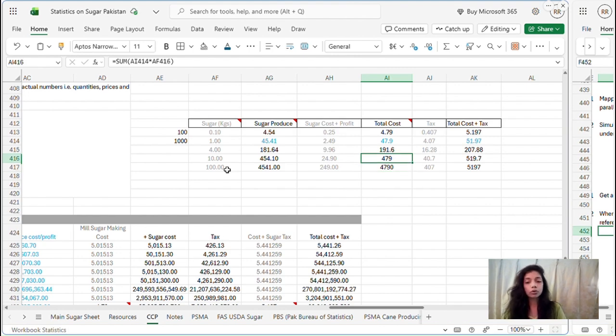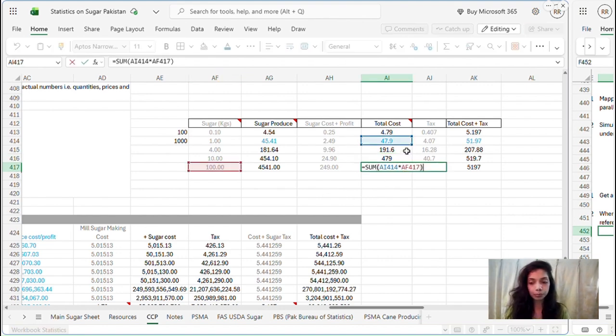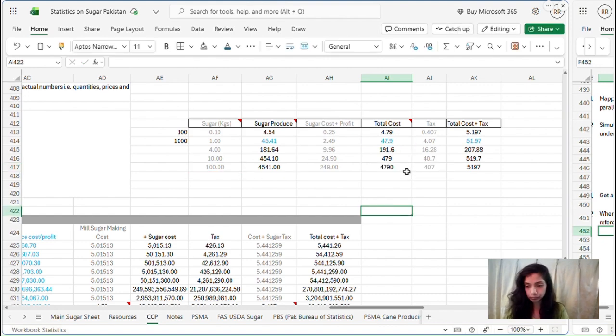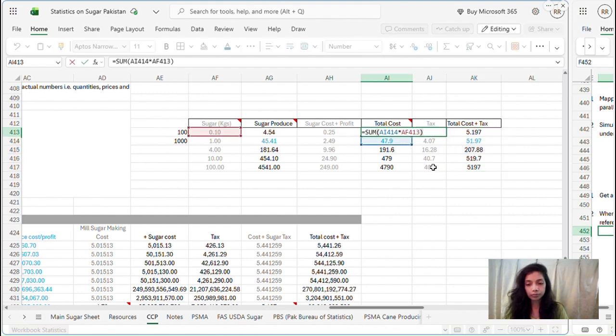Similarly, we wanted to find out what will be the cost of cane for producing 100 kgs of sugar. So we did the same. We picked the cost of cane to produce 1 kg of sugar, and we multiplied it with the 100 kgs and we got this amount. Similarly, the same concept is going to be applied here, and this number also came because initially we found this by dividing by 10 for 100 grams.